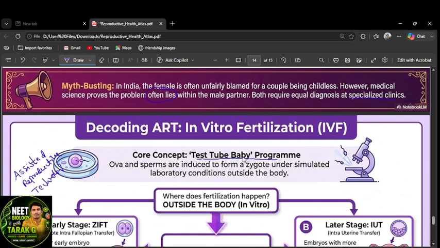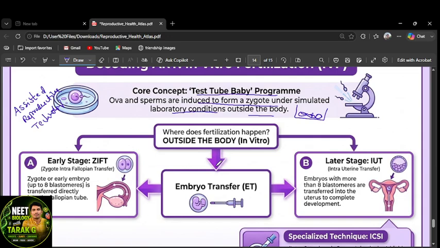Okay, in vitro fertilization means what? Test tube baby program. It means ova and sperm cells are induced to form a zygote under simulated laboratory conditions outside the body, right? In the laboratory, not in the test tube, that's a simulated condition. Sperm has to be collected from the donor or the husband. They have to fuse outside. That's called in vitro fertilization. Where the fertilization happens outside the body, we call it in vitro.